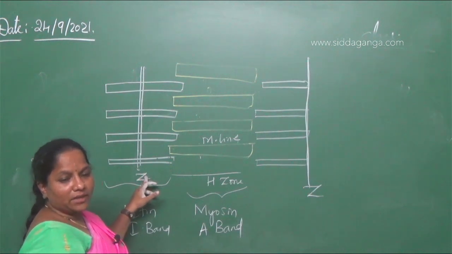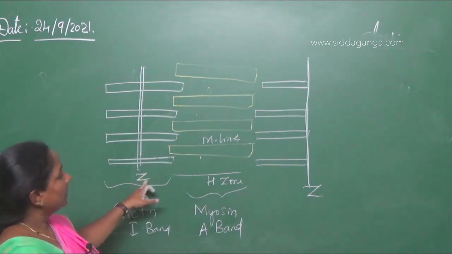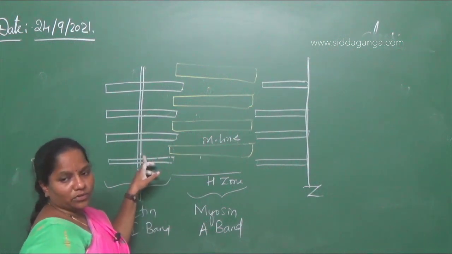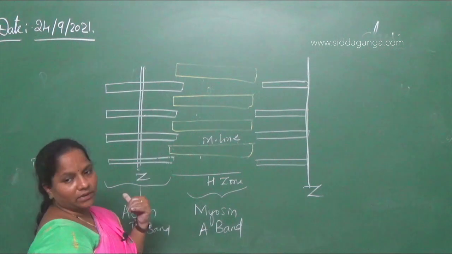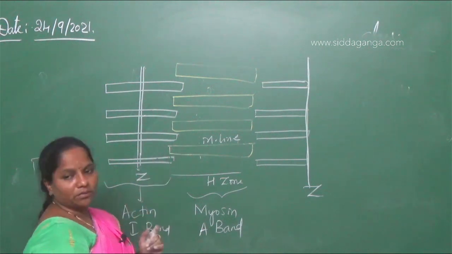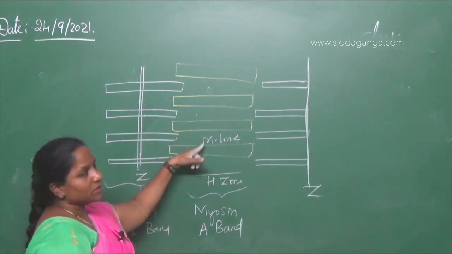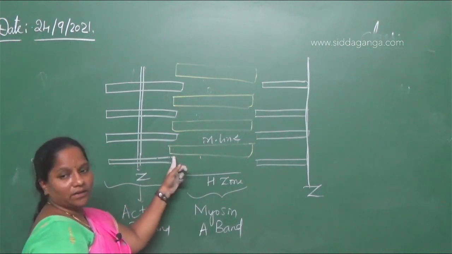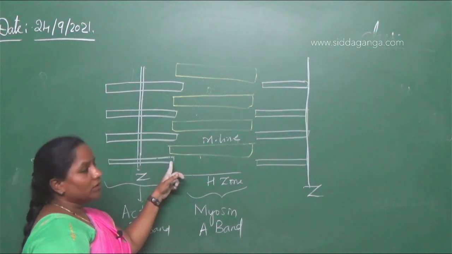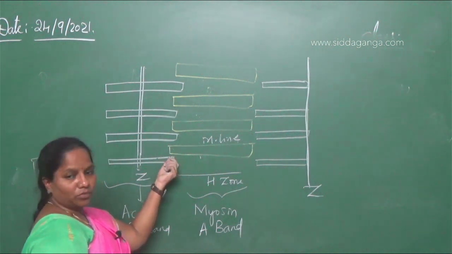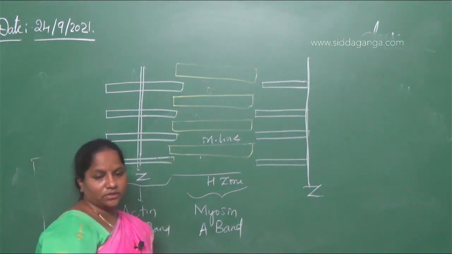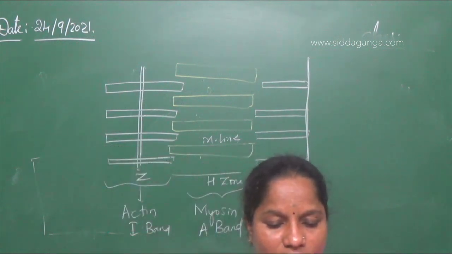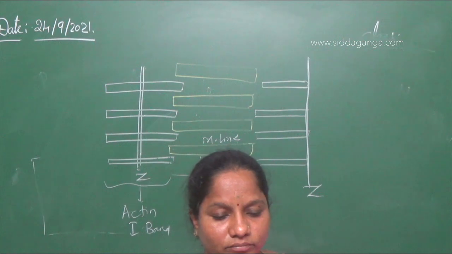Next, M line and Z line come closer. Yes, M line and Z line will come closer. Actin will come close with myosin. Myosins are held together by a line called M line. Now when the myosin slides on the actin, both will come closer together. So the answer will be 1 is correct, then 3 is correct.